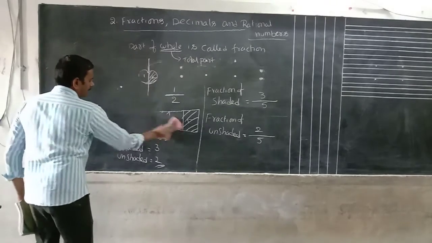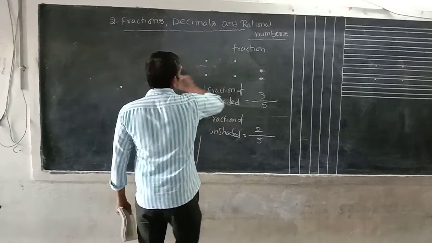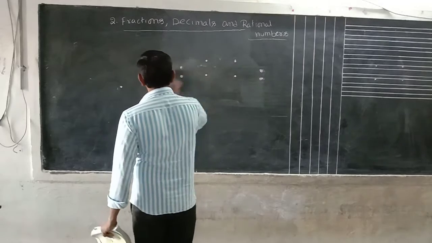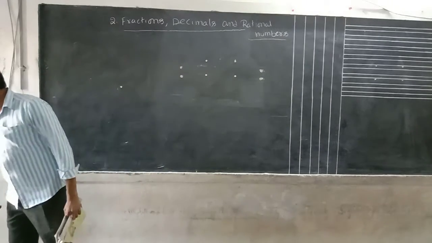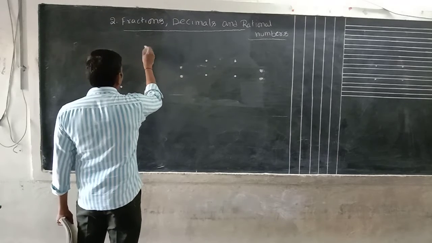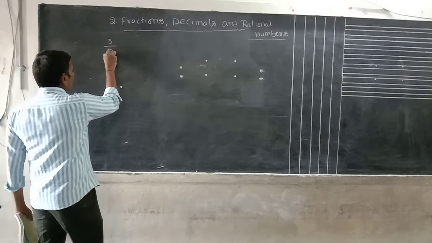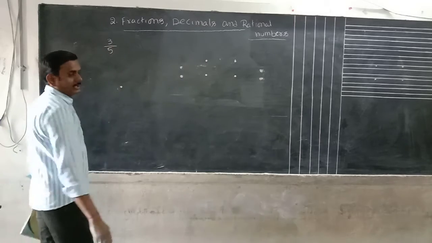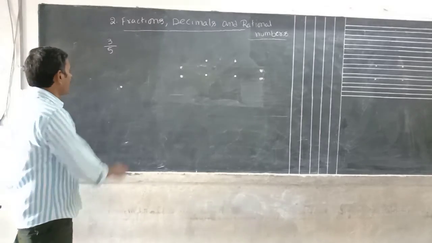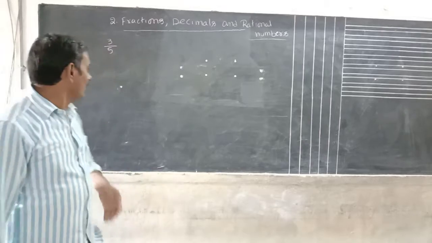Fractions are basically 3 types. For example, I have given 3 by 5. I want to represent it in a figure, in diagram form, graphical form.